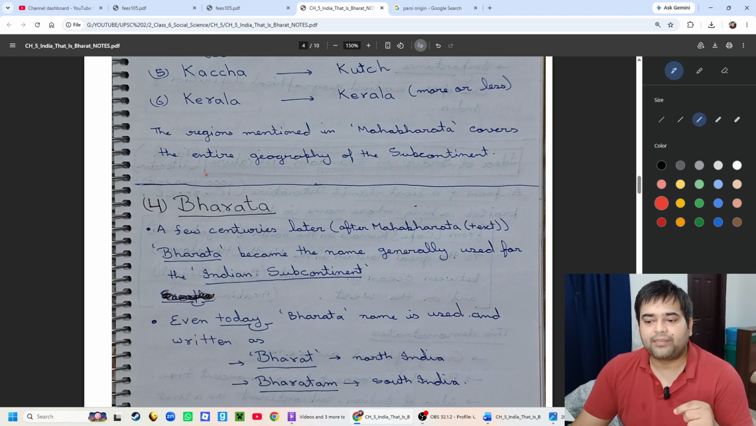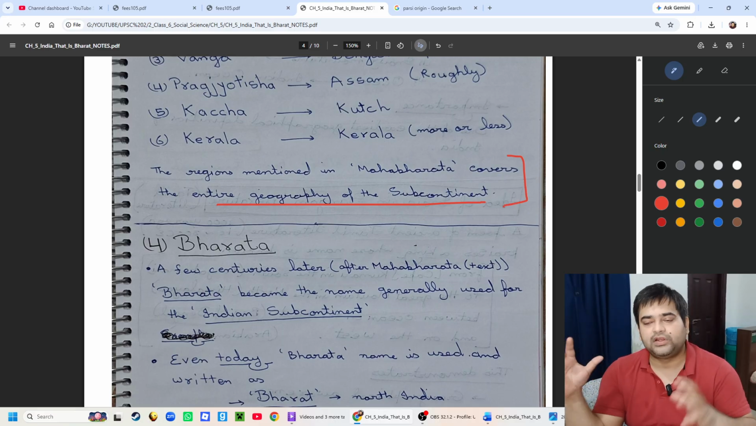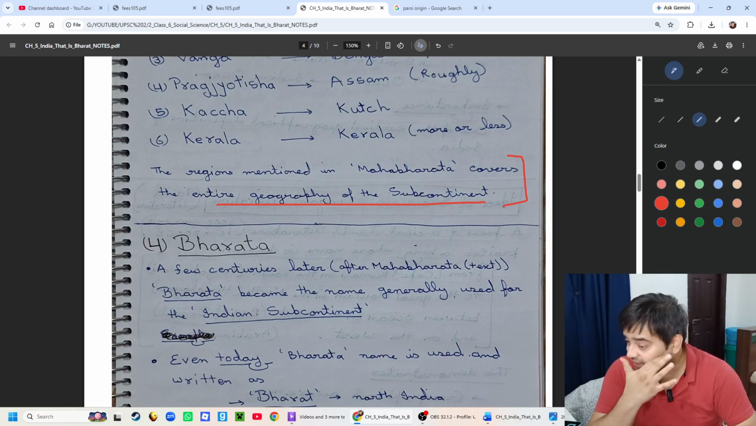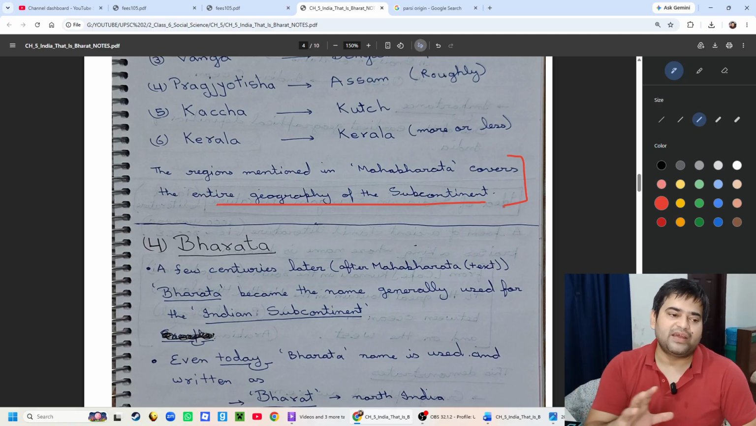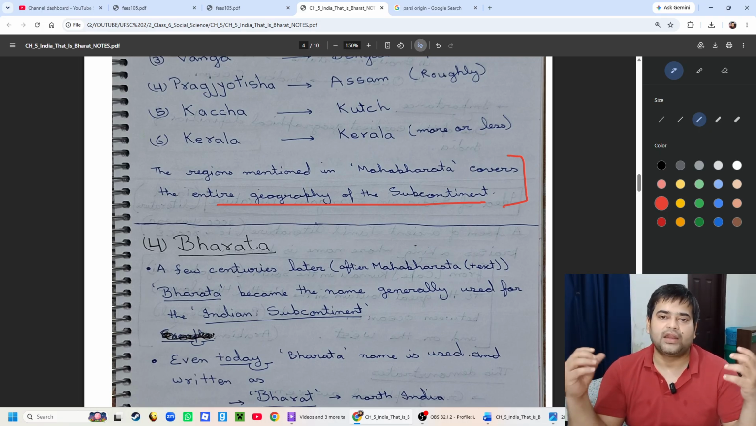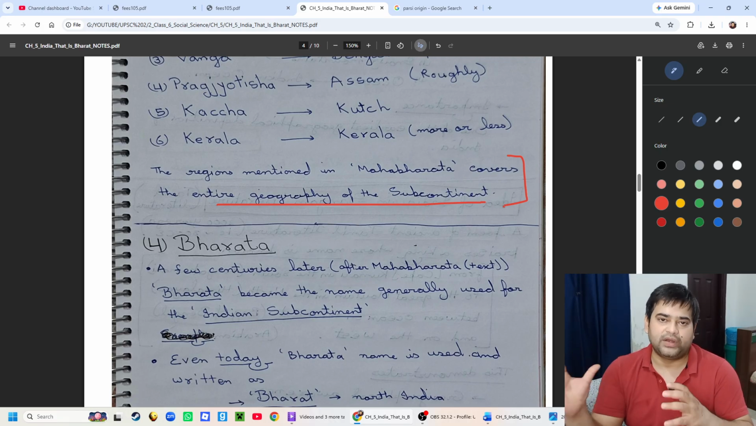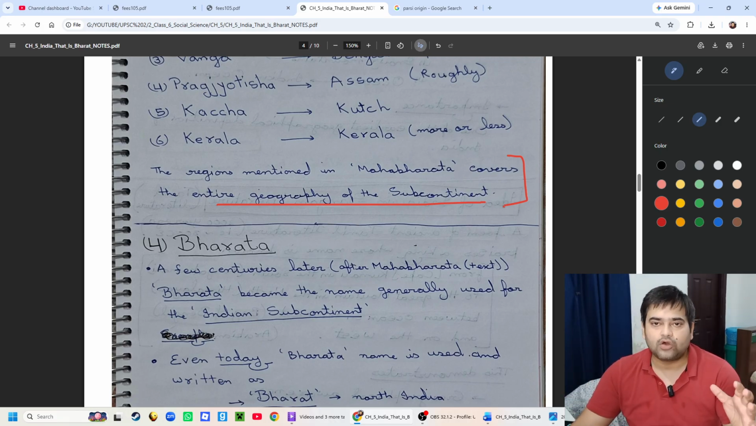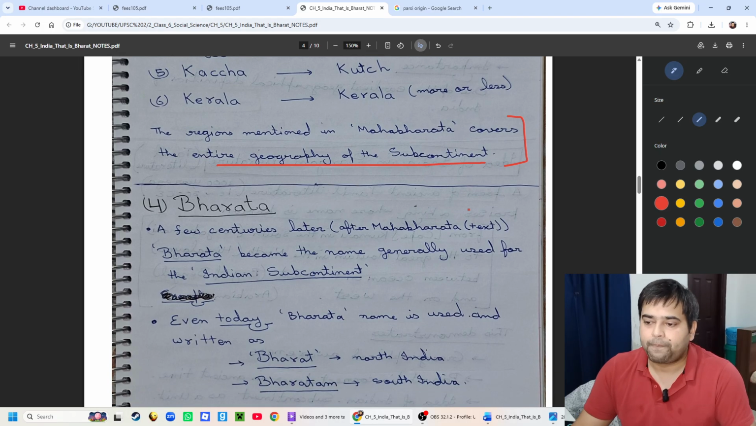The regions mentioned in the Mahabharata cover the entire geography of the subcontinent. This is very important. Even 2000 years back when the Mahabharata was written, the people who wrote it had knowledge of the whole geography of the Indian subcontinent. This is one of the indicators that the subcontinent was not united but known to each other. There was a type of cultural and spiritual unity. That's why all regions of the Indian subcontinent were known to the other parts also.